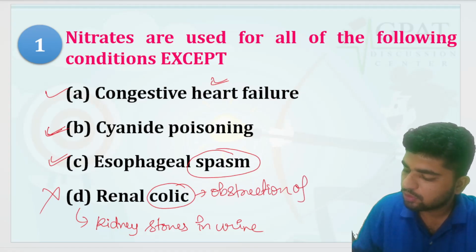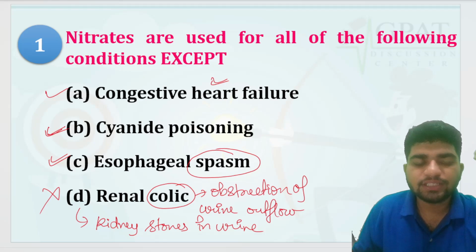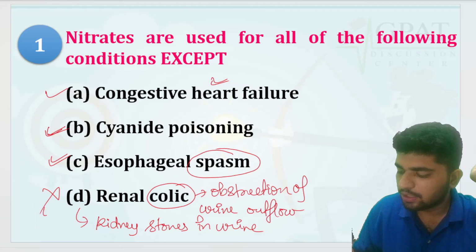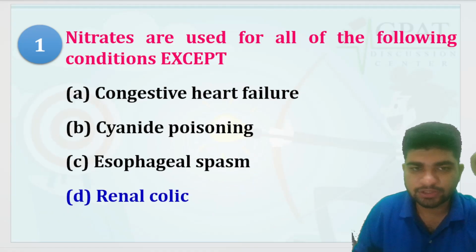Got it? Nitrites are not used in renal colic. So this is the answer for you guys.